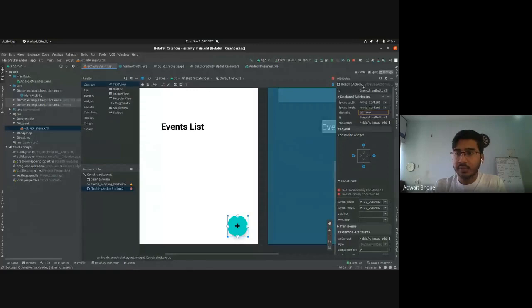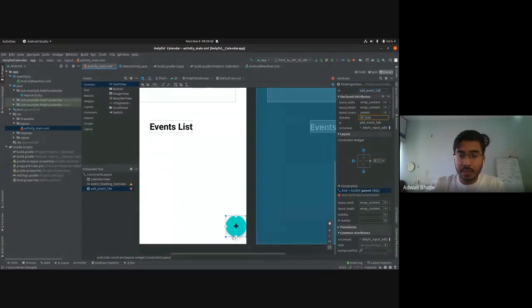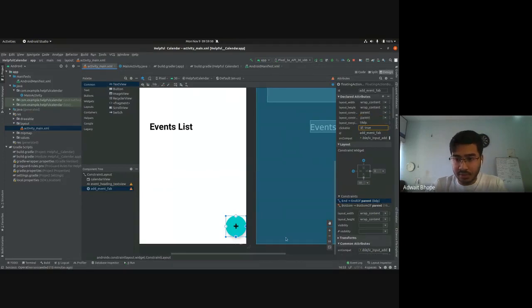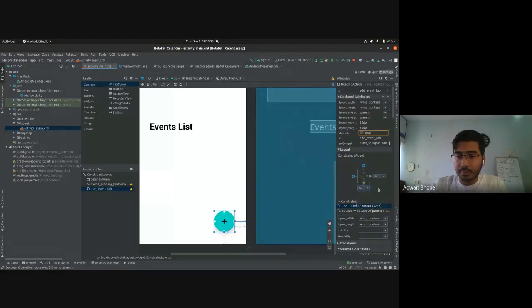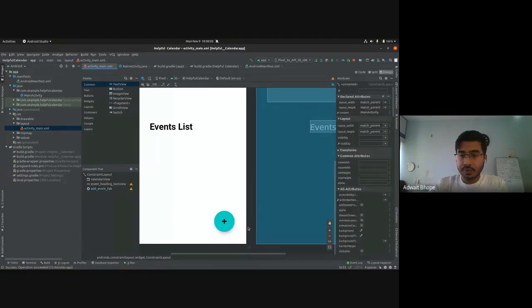After you have done this, the first thing you need to do is set an ID. So I'm going to write add event FAB, and I'm going to add constraints. Again, I can add constraints by clicking on this circle and dragging my mouse to the edge of this window and to the bottom, or I can click on this plus button at the bottom, and it will create a bottom constraint. After you have done so, set some good margins. I believe I did 32 earlier. So this is how it will look.